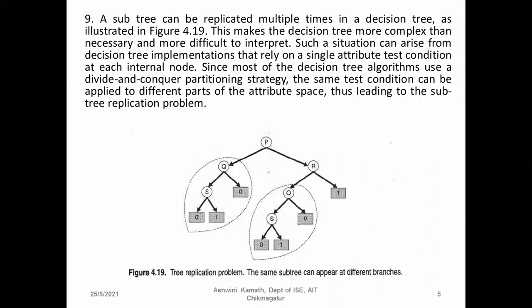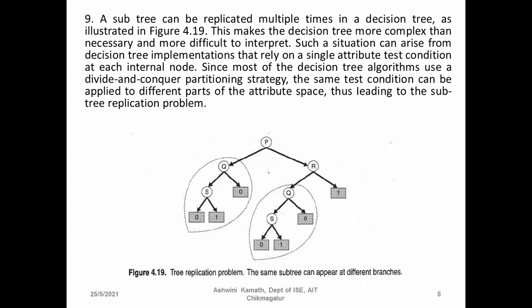Sometimes it may enter into an infinite loop also, because the same subtree appears multiple times. Where to identify it? Whether to identify it on the left side of T or on the right side of R, the left side of R. So it is difficult to interpret.